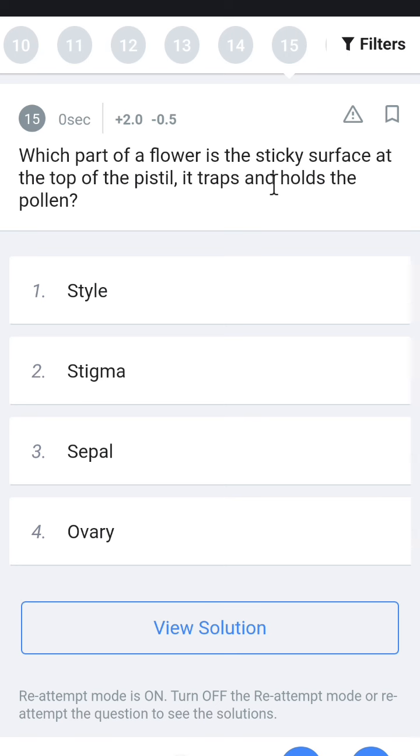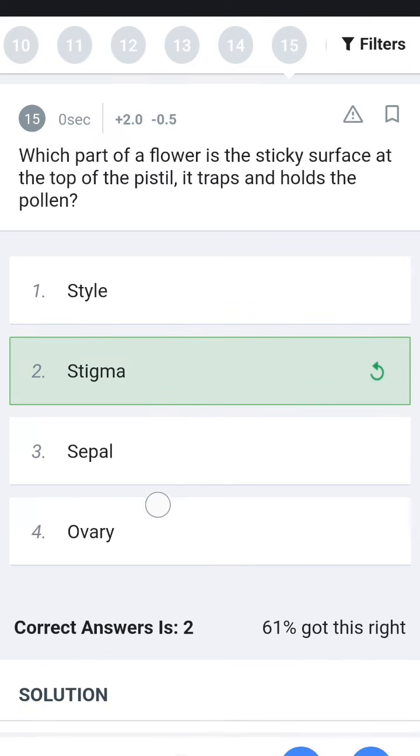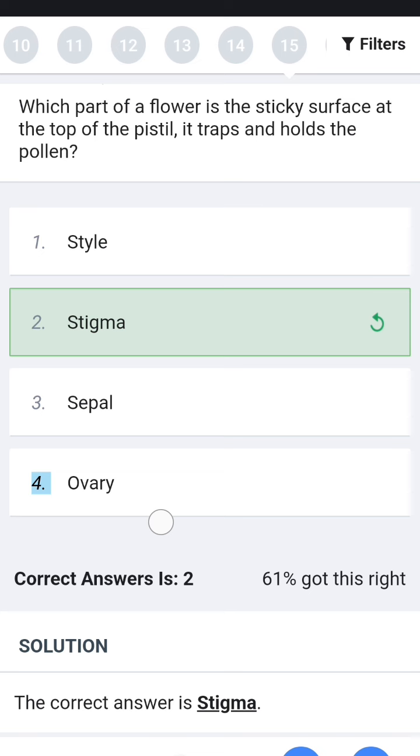Style, stigma, sepal or ovary. The sticky substance at the top of the flower attracts bees and other animals. It is the stigma. The male reproductive organ is the stamen. The style connects the stigma and the ovary. The sepal is the green part outside the petals, and the ovary holds the egg.